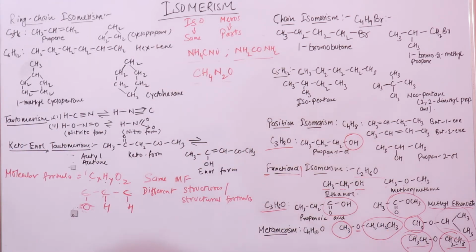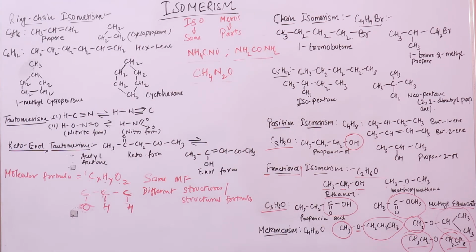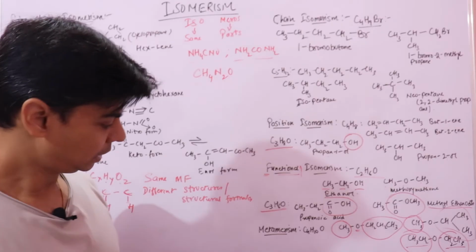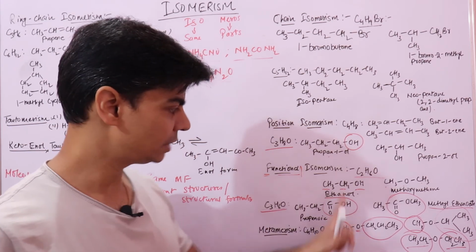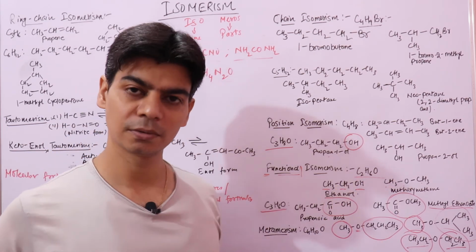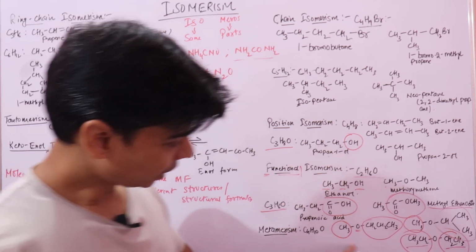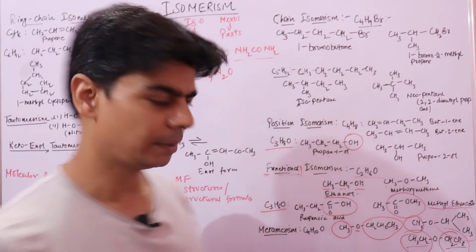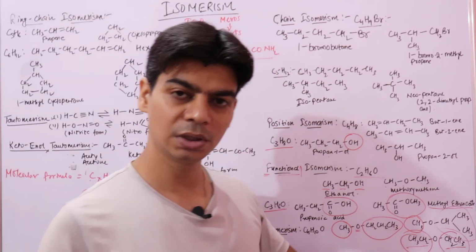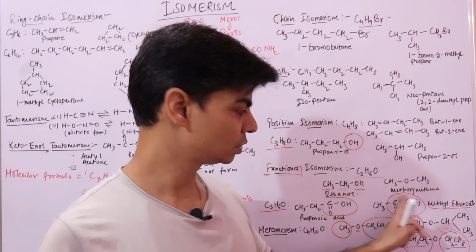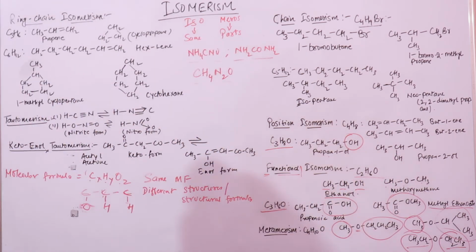So notice one difference between metamerism and functional isomerism: in functional isomerism, isomers belong to different homologous families, but in metamerism, isomers belong to the same homologous family. All are ethers. Here belongs to the alcohol group, this belongs to the ether group.